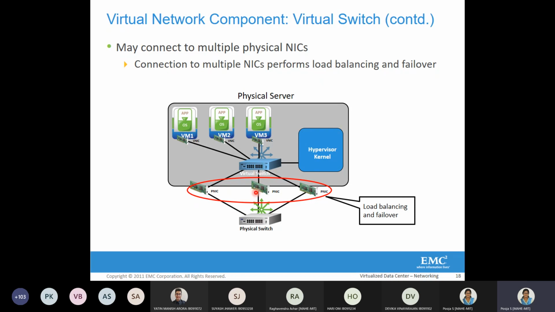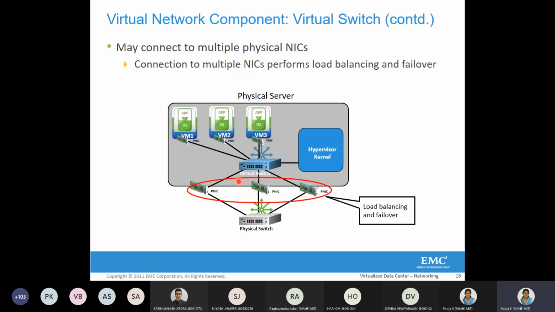The main advantage is this: suppose one or two links are being utilized. If they are overburdened, or if one link has a failure, the connection between the virtual switch and another standby physical NIC can be used as a new link or a recovery link when the other link is down, or it might even be used for load balancing.